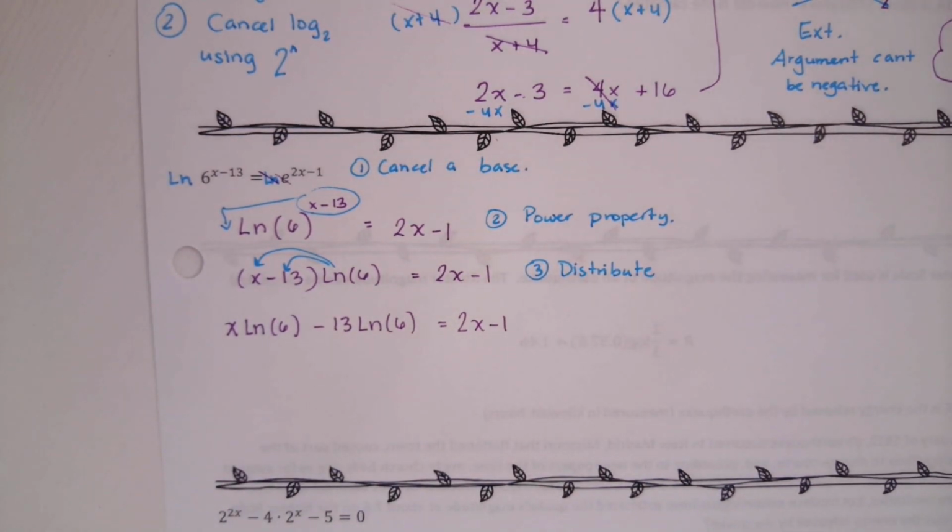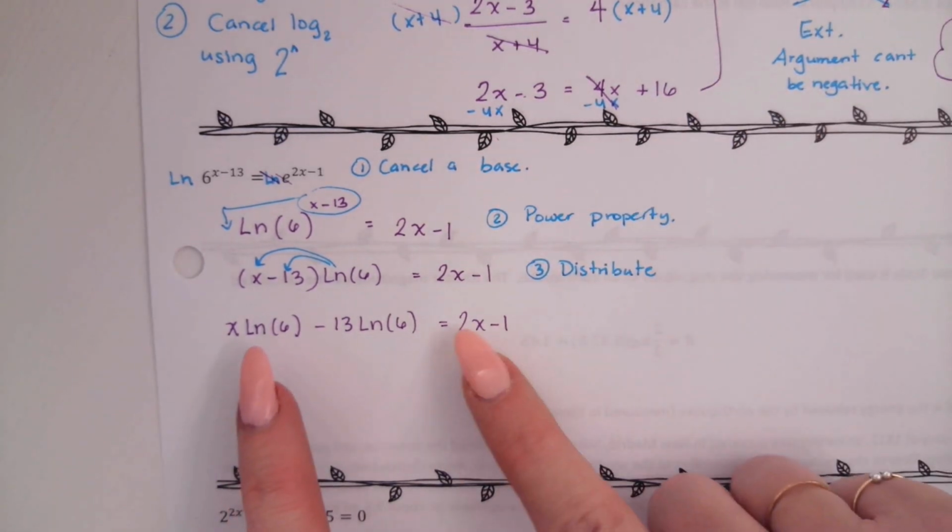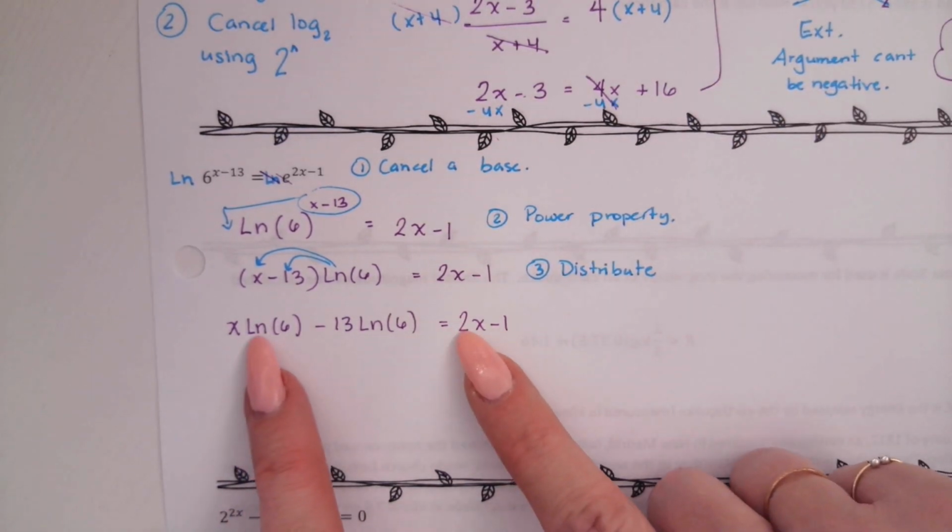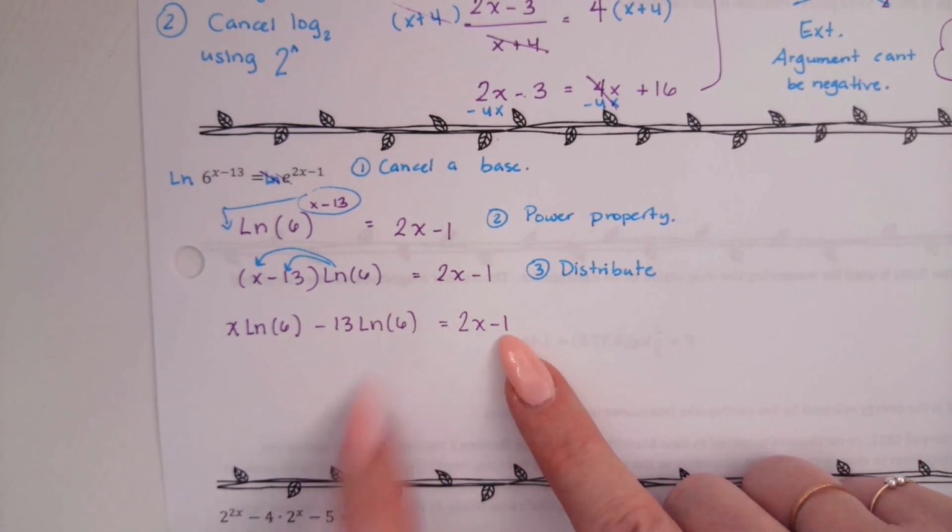Then what did we do? Combine like terms, kind of, yeah. We have an equation that has variables on both sides, and we need to get these variables on one side, and we need to get these non-variables on the other side.